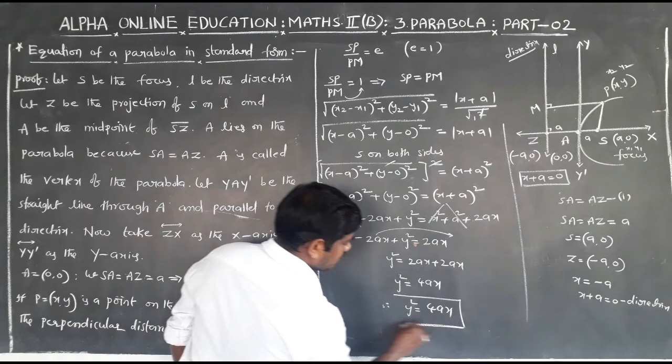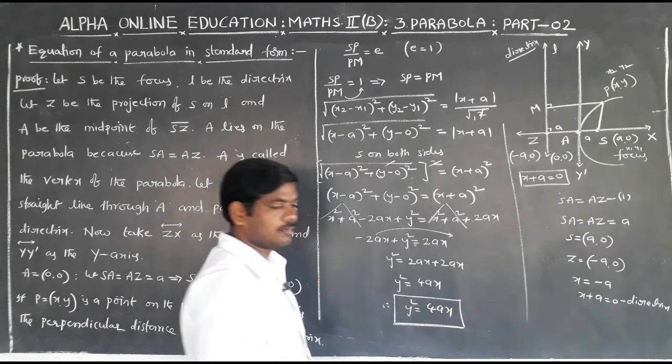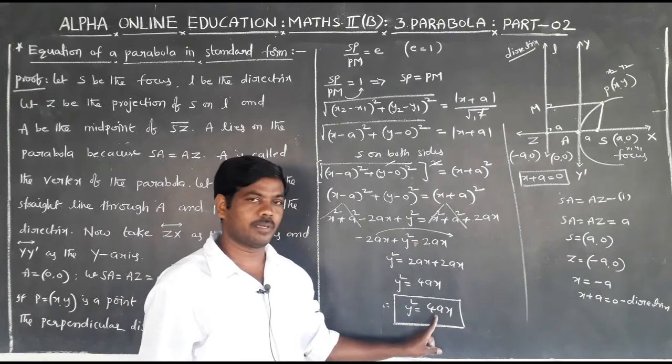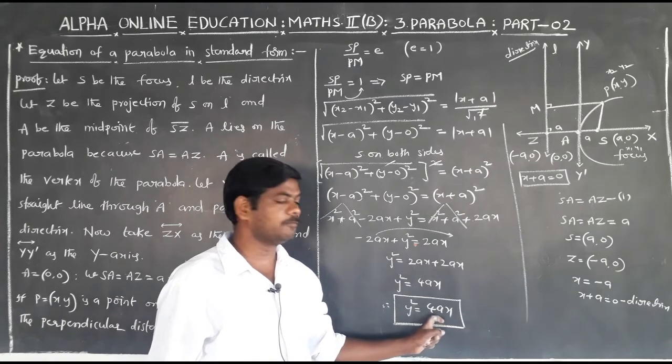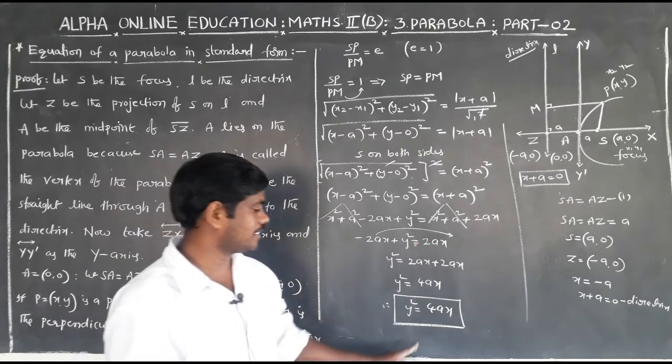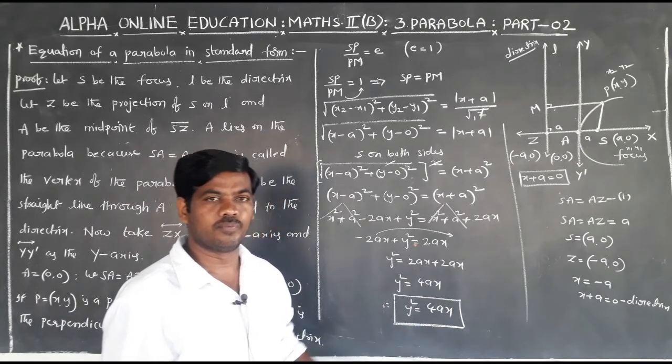This is the equation of a parabola in standard form. The equation of a parabola in standard form is y square is equal to 4ax.